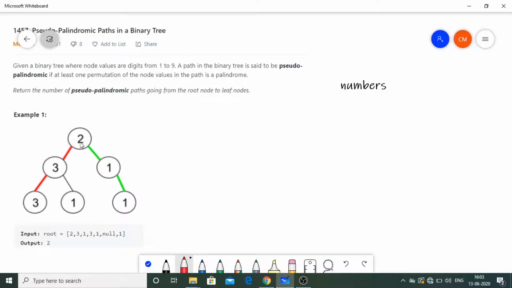So this numbers is going to be my set, and I'm going to include the elements in the set if they are not present in the set, and if I see a particular element the second time, then I'm going to remove that particular element from the set. Okay, so this is going to be the procedure that I'm going to follow. Also along with this I'm going to have a depth first search, and I will use a recursive function call to traverse this tree. So that is how I'm going to solve this question.